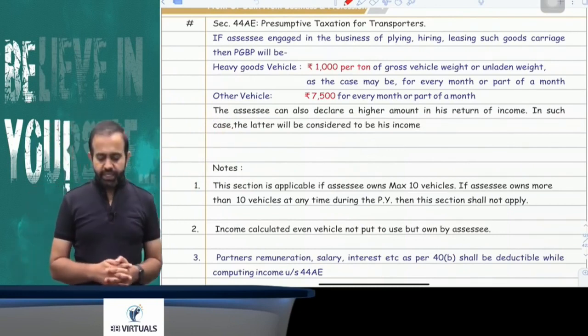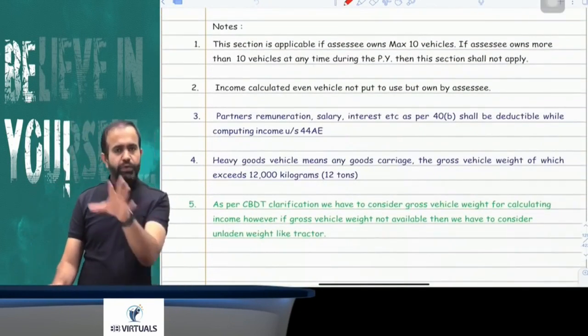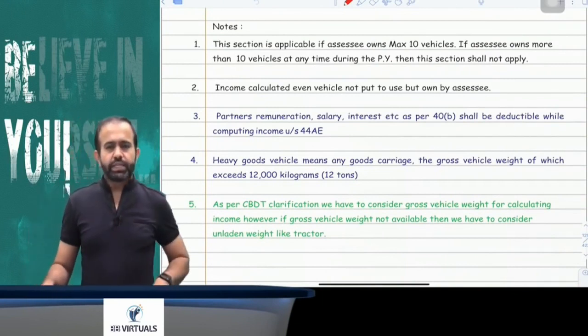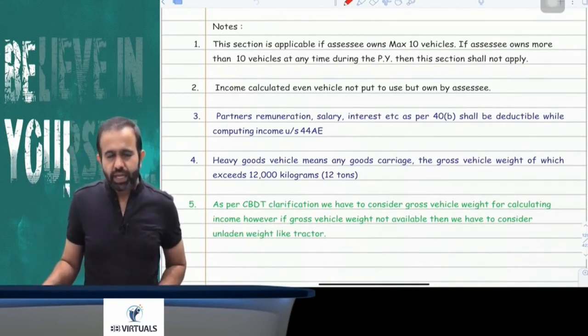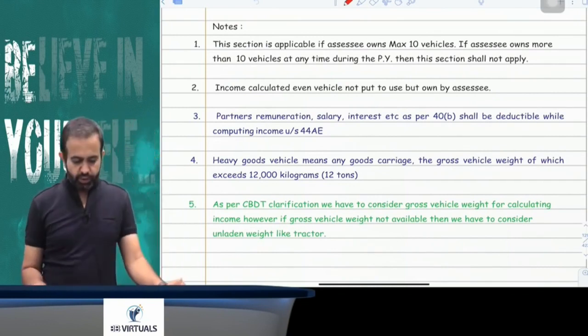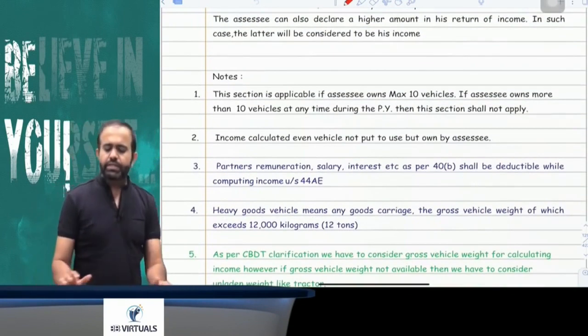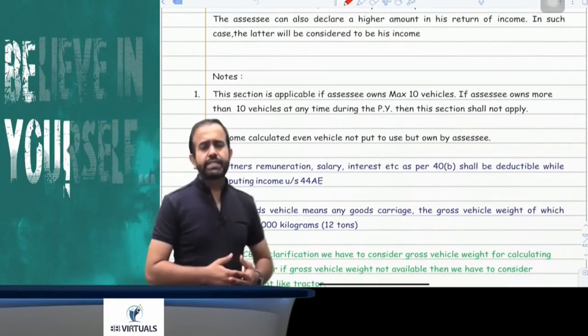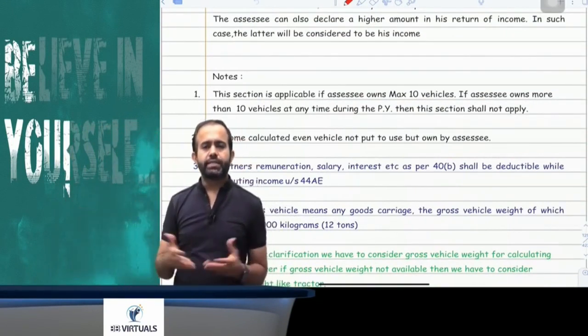So there is a CBDT clarification. CBDT says that if gross vehicle weight is available, then you have to go with the gross vehicle weight. If gross vehicle weight is not available, then you have to calculate on the unladen weight. You got my point or not? Yes. Now try to understand. Sir, can the assessee declare more than that income? Answer is yes, the assessee can declare.